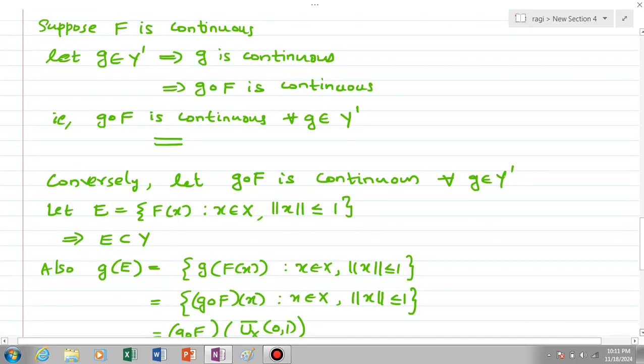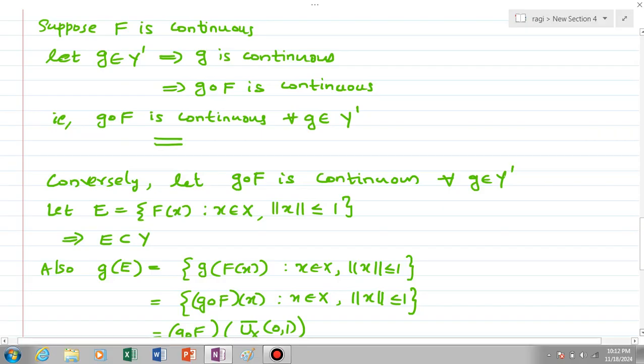For that, let capital E equal the set of all f of x where x element of X with norm x less than or equal to 1. Then clearly E is a subset of capital Y, because f is a map from capital X to Y. So f of x is clearly an element of capital Y.